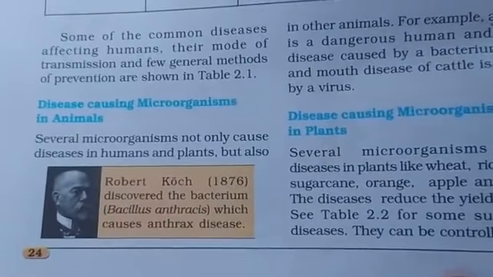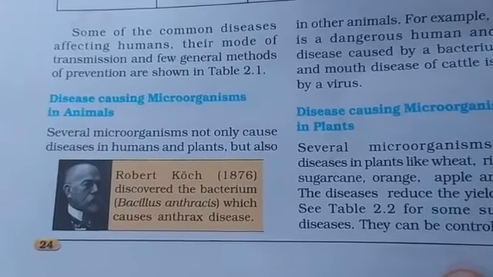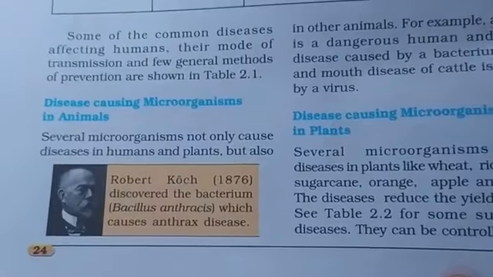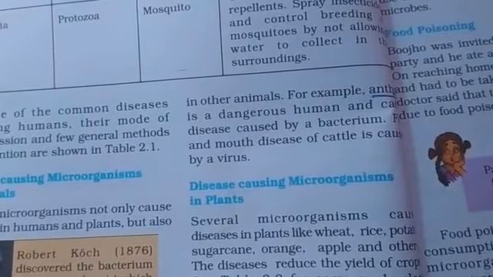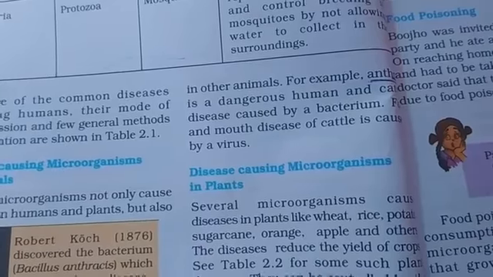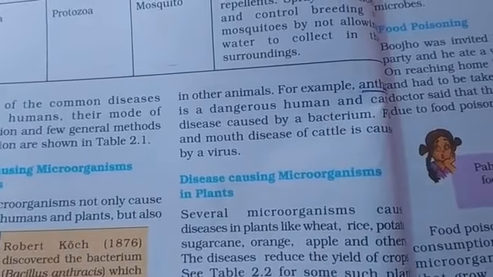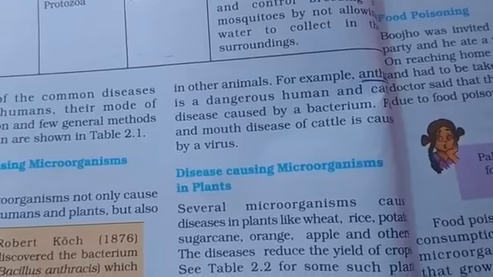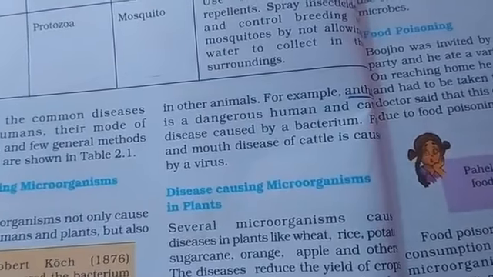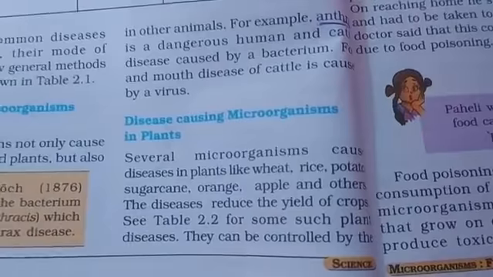It's a dangerous disease. It looks just like a fungus, where the bacteria form groups together and cause the disease. They are found in other animals too. For example, anthrax is a dangerous human and cattle disease caused by bacterium. Foot and mouth disease of cattle is caused by a virus. Some viral diseases occur in animals as well as in human beings.